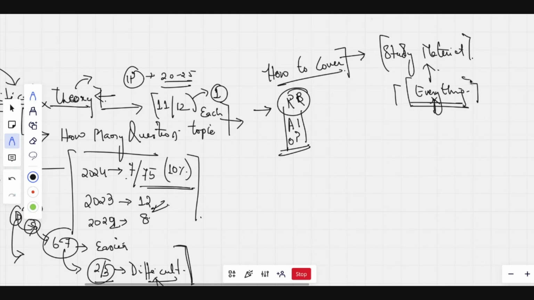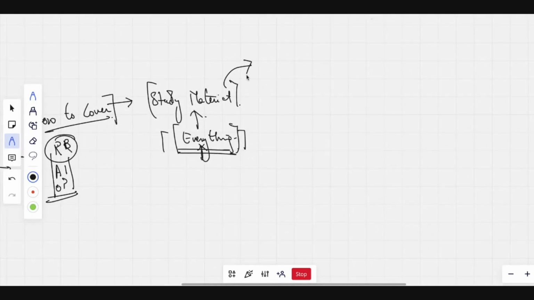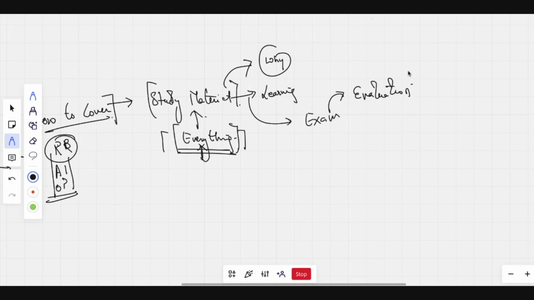Now again the next question that is going to be asked is, sir, just by reading the material, can we do everything? Can we solve all the questions? There might be the case that even the study material is not sufficient. Why? Because study material will help you in learning, but finally, when we talk about the exam, we need our own evaluation. So we are going to focus first on learning and then the evaluation part. Is that clear? And there will be midterm evaluation.